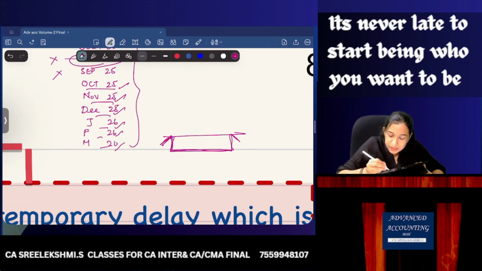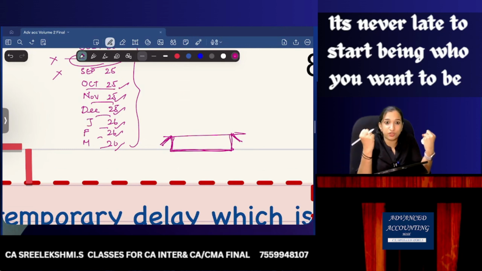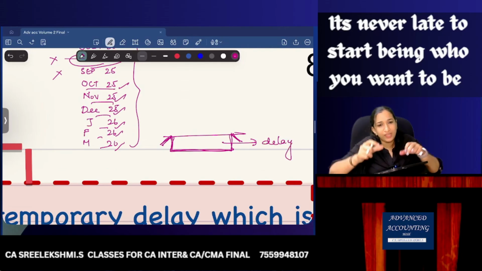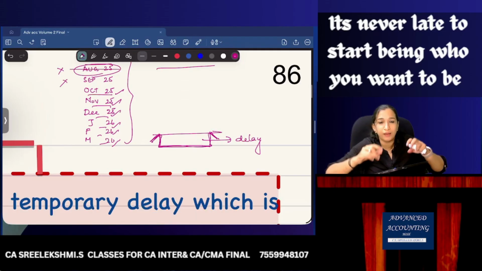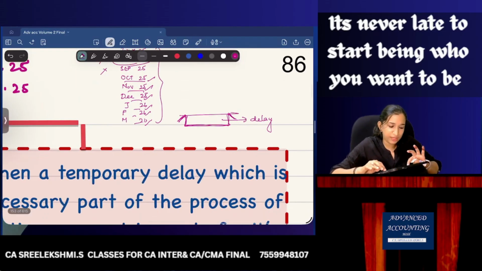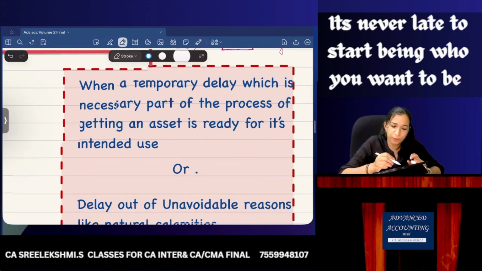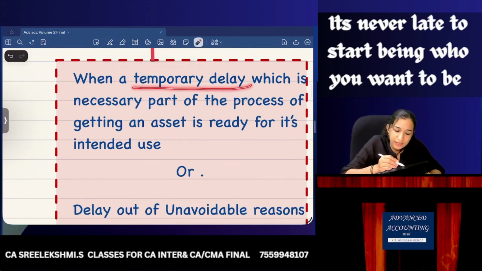Once the basement is done, that basement should gain strength. You need to water it, and it should gain strength. For that, there was a delay. To gain strength, we have given a maturing time. If you didn't understand, listen, the provision: a temporary delay which is necessary